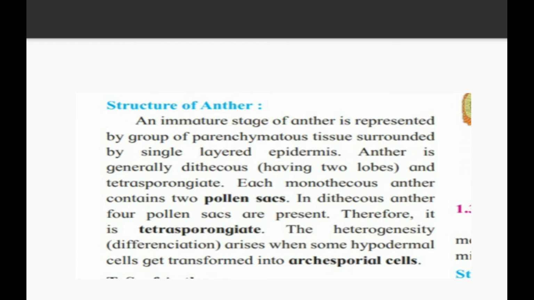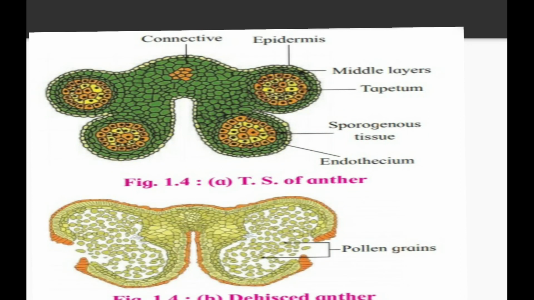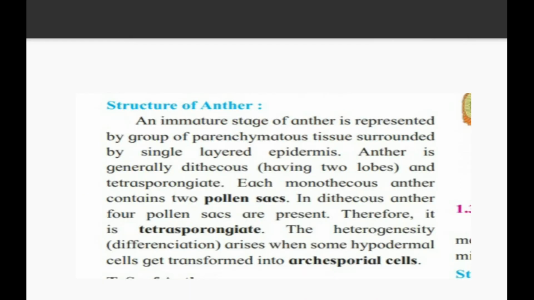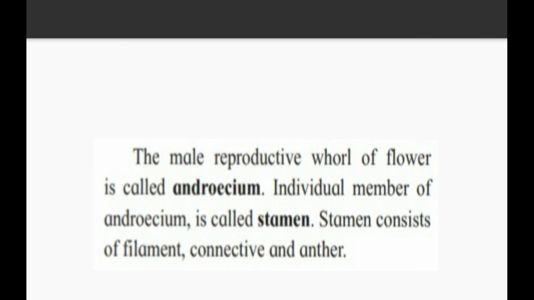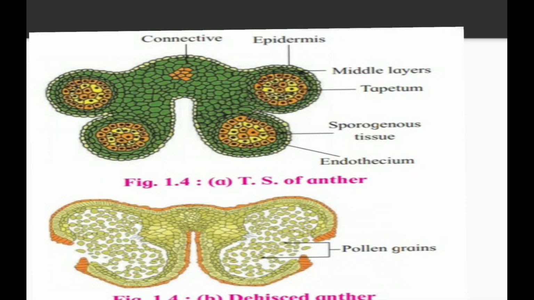So underline this word whenever you are going to answer this question, then the word dithecous has to be there in your answer sheet. So anther is generally dithecous having two lobes and tetrasporangiate, म्हणजे काय 4 spores त्याच्यामध्ये प्रेझेंट असणार आहेत. 1 2 3 4, these are the 4 spores present in it. Okay, each monothecous anther contains 2 pollen sacs. See this diagram. This diagram has 4 lobes.